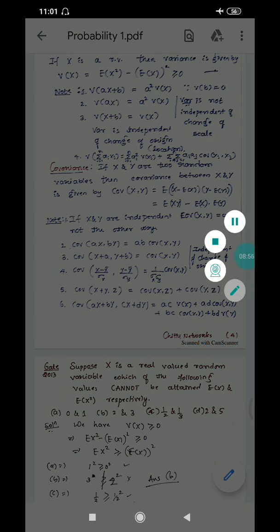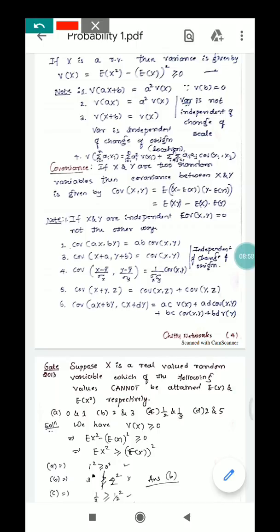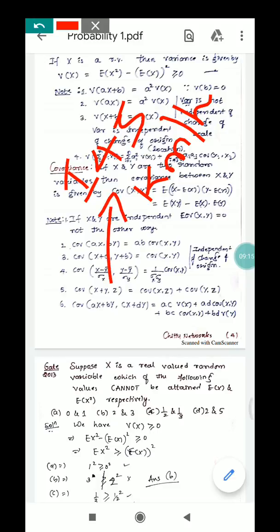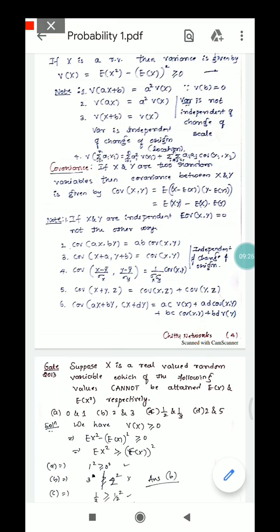Friends, first of all, let us know what variation is. I will give a simple example. If a bowler on average bowls around 145 km per hour, it doesn't mean that he will bowl all the balls exactly at this speed. He may bowl at 144.9, or he may bowl at 140 plus, or he may bowl at 148. That means he will be bowling around the range of 145. His bowling speeds will be distributed around these points.